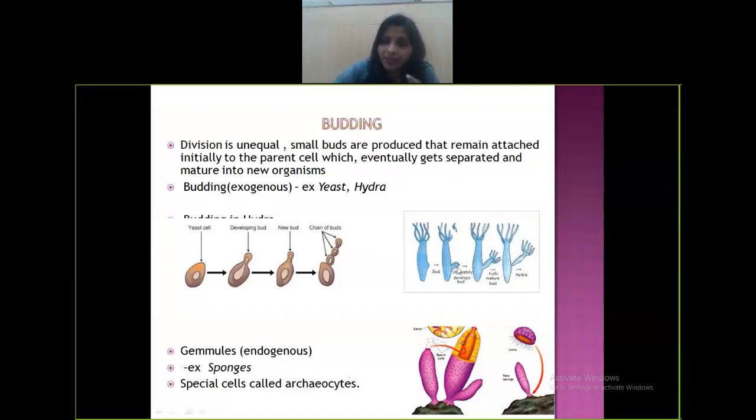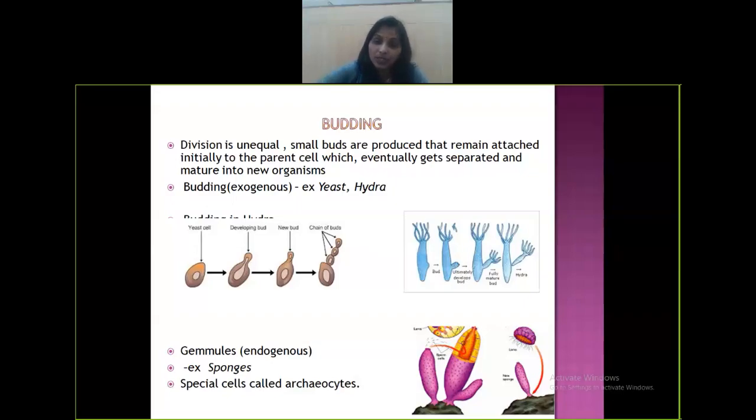See the difference. This is outside, exogenous. Here it is inside, endogenous. In sponges we give the name gemmules. Gemmules is the name given to the bud. So when the bud is produced internally, as in sponges, we call it gemmules.